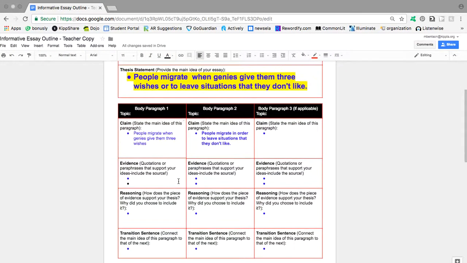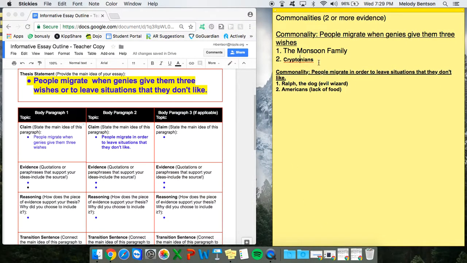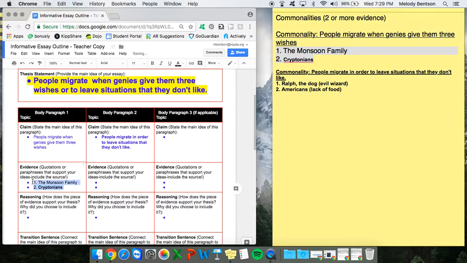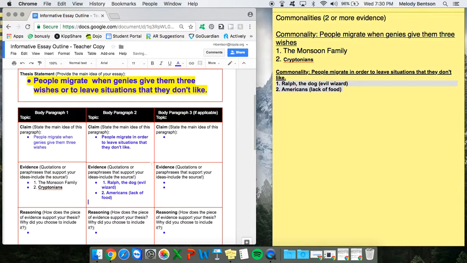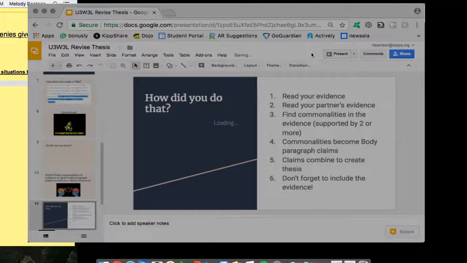Now I have 2 claims, and I can even go ahead and plop in my evidence. So this is just a quick jot of my evidence, 1 and 2, so I can remember later what I'm going to write about. And for this commonality or this claim, that evidence. So, and there you have it. And I'm going to add one more step. Claims combine to create thesis. And don't forget to include the evidence. Awesome. And so there you have it.